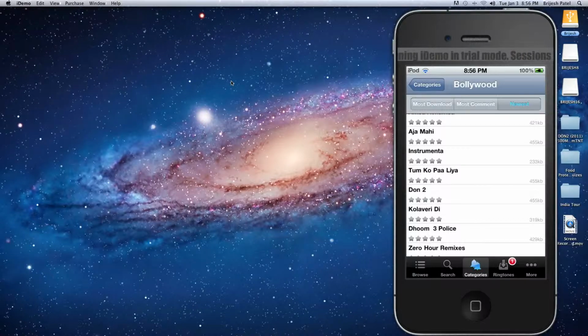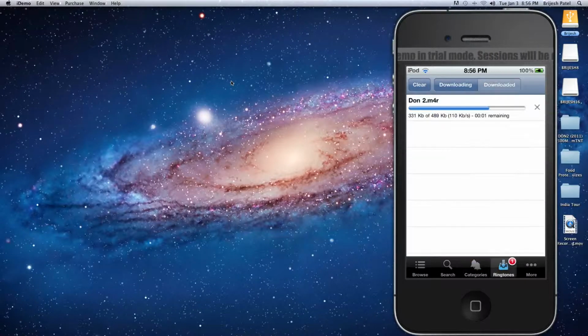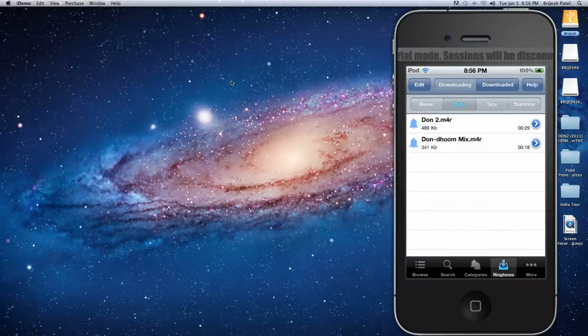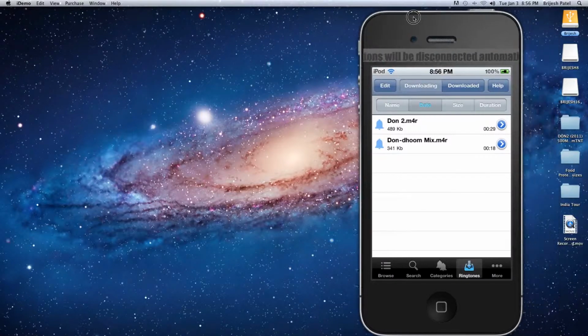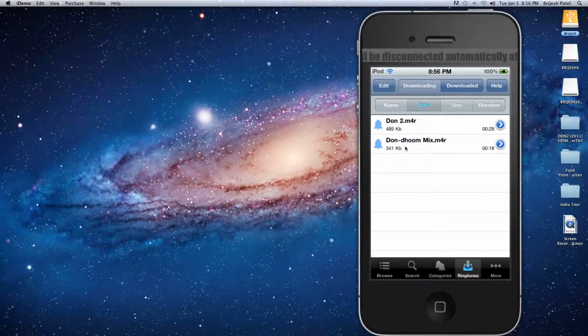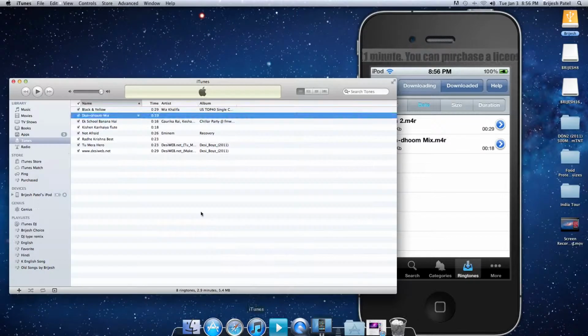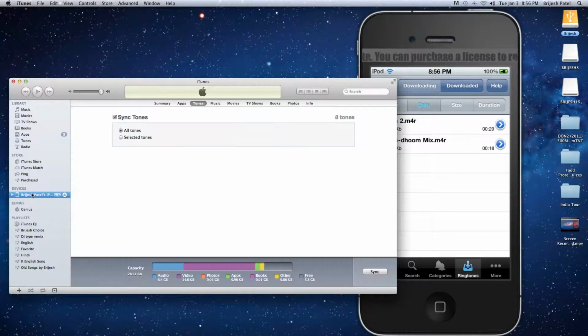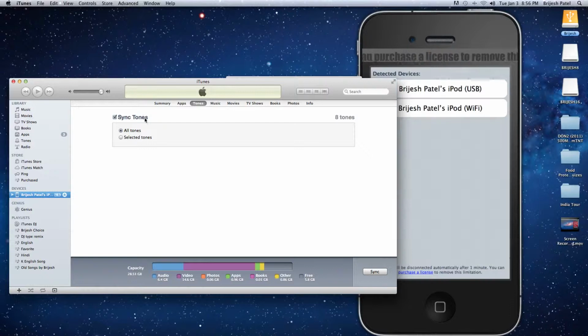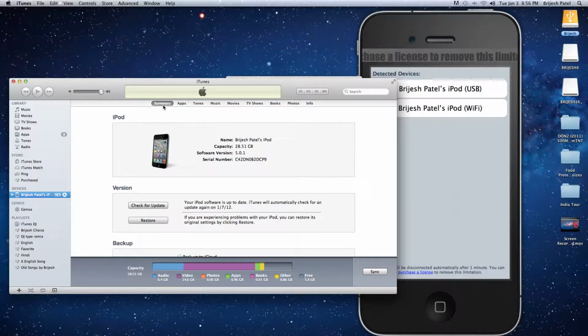Once you download it, it's going to show you up here in the download bar. But I still don't have it in my contact ringtone list. I'm not going to have this ringtone available in my contact list. So what I need to do, and what you need to do also, is go to iTunes, go to the devices, and go to summary.